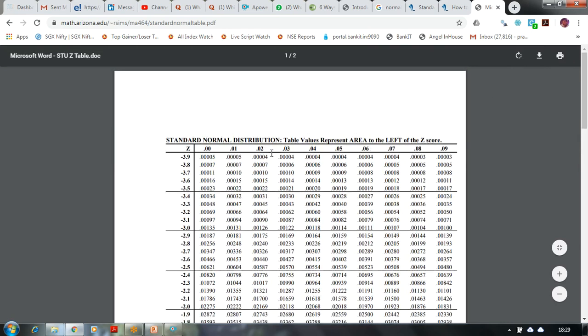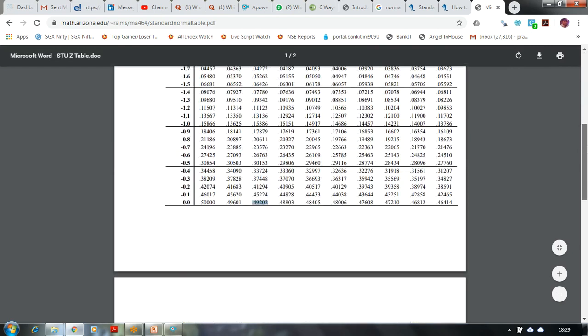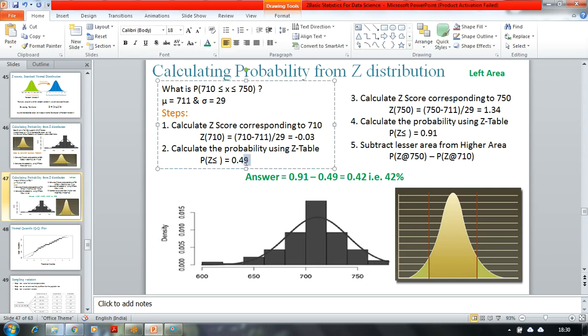So first is 0.00, 01, 02, 03. So the fourth column we have to refer. The fourth column gives 0.49, which I have placed over here, 0.49.